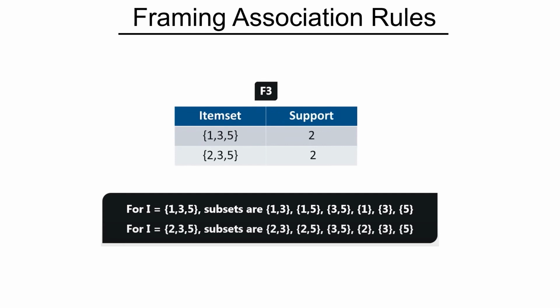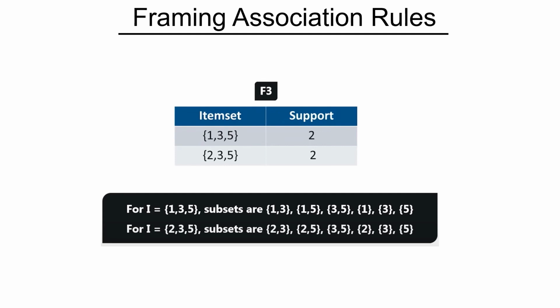Now all possible subsets of 135 are 1 3, 1 5, 3 5, and 1 3 5. Now you may notice that we did not write the single item subsets in the previous slide. There is a reason for that, because 1, 3 and 5 were already frequent. We had already pruned the infrequent single item sets, so that's why we didn't have to write them again. We just checked the frequency of two item subsets there.